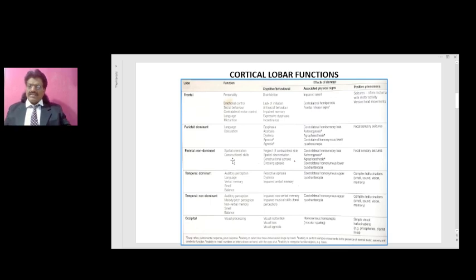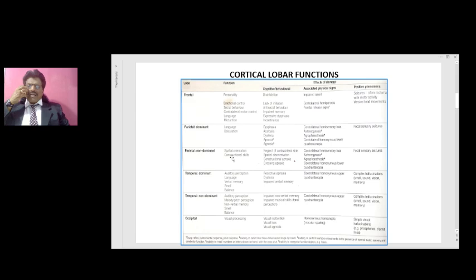Spatial orientation, the three-dimensional view that we see, is because of the parietal lobe, and construction, like putting on a dress or drawing a complex figure, is all done by the parietal lobe. In the parietal lobe, the non-dominant hemisphere is responsible for spatial orientation, not the dominant parietal lobe. I would like to comment on why spatial orientation is seen in the non-dominant, right hemisphere. The right hemisphere controls both the right and the left extrapersonal space, whereas the left, dominant parietal lobe controls only the right extrapersonal space.